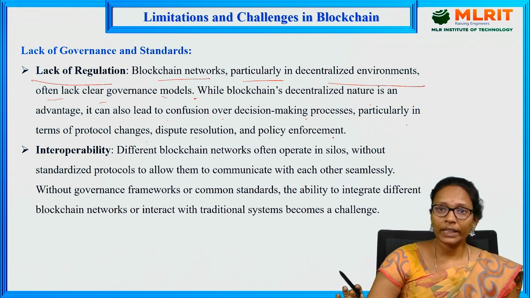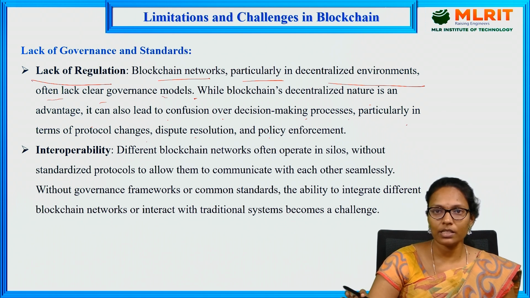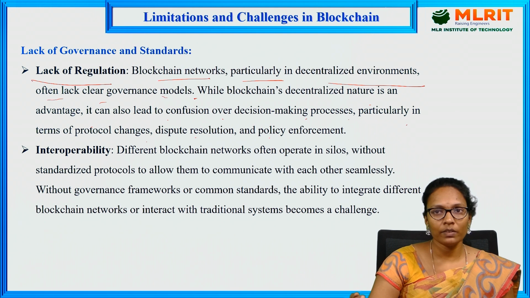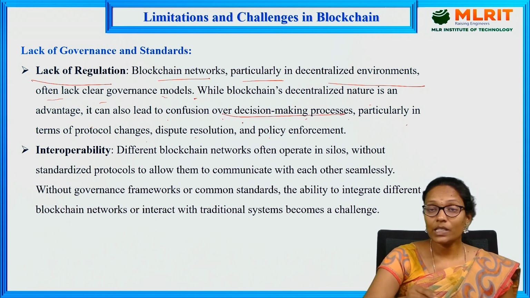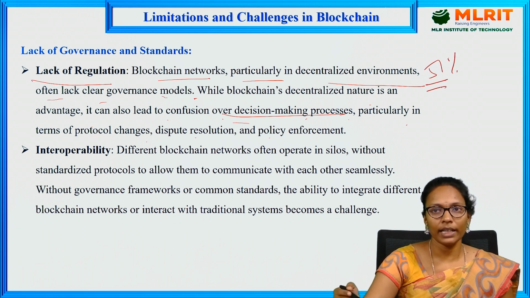As we are already using centralized systems, if you want to take some decision, I take permission from some centralized person. That is fine, that is going well. But if I want to change the regulations, governance rules, everything needs to be changed. And we can't even trust blockchain all the time, right? Why? Because there is no central person to take the decision here. The decision-making process is very confusing. If I take a 51% attack, the decision according to the rules is correct.